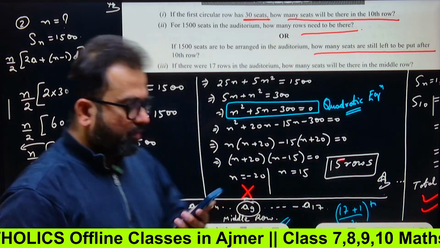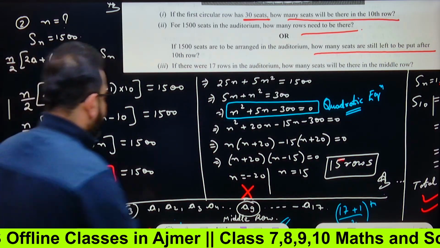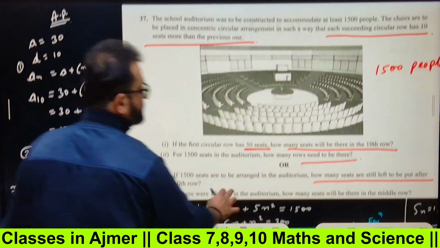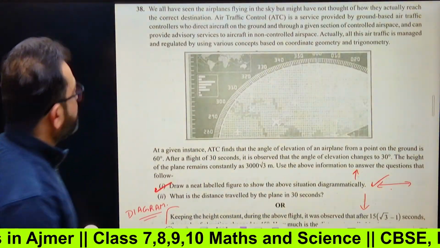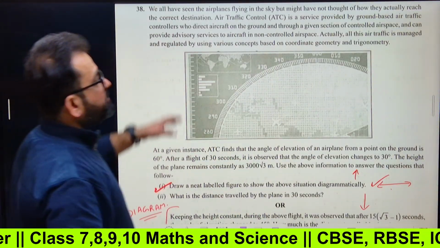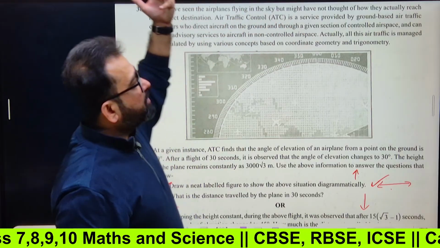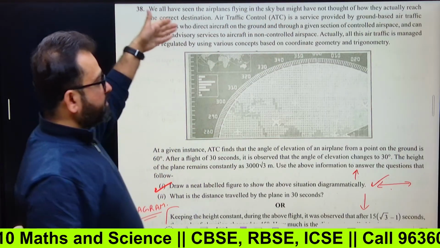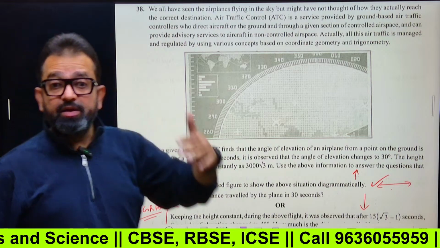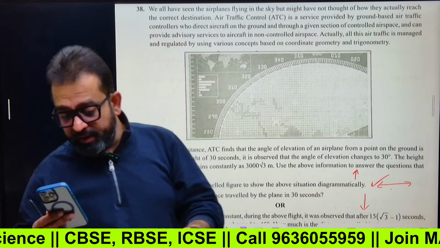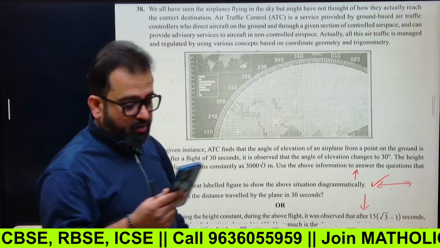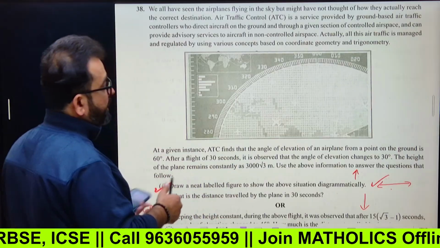Okay, let's start. This question we have done from arithmetic progressions in the last lecture. Now, the next question, number 38. We all have seen the airplanes flying in the sky, but might not have thought of how they actually reach the correct destination. These questions will tell you a story, and after that only you'll be able to solve the question. You have to read continuously again and again.